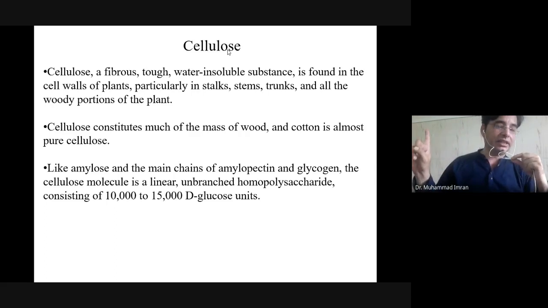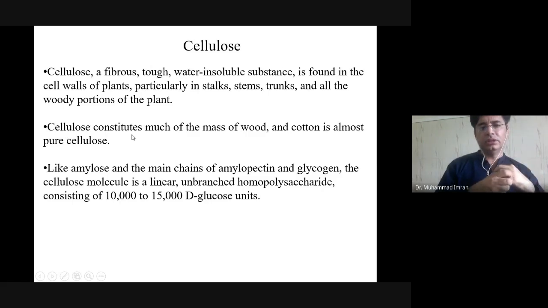Starch gives a blue color with iodine. Glycogen gives a reddish brown color with iodine. Cellulose gives no color with iodine. So cellulose constitutes much of the mass of wood, and cotton is almost pure cellulose. Its molecular weight is large; it contains 10,000 to 50,000 glucose units in a linear straight chain.